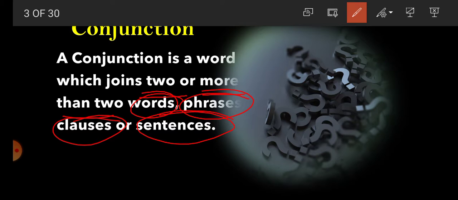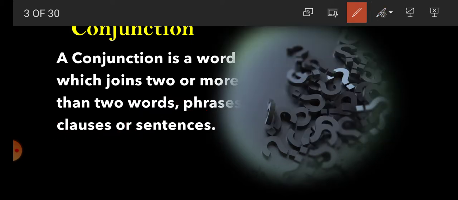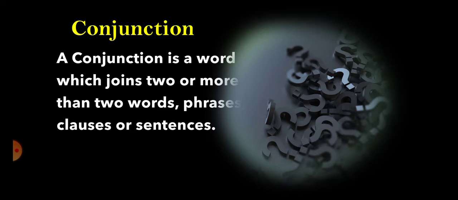Students, conjunction is a word which joins two or more than two words, phrases, clauses or sentences. That's why conjunction is also known as joining words. So with the help of examples, we will see how conjunction is used for joining words.